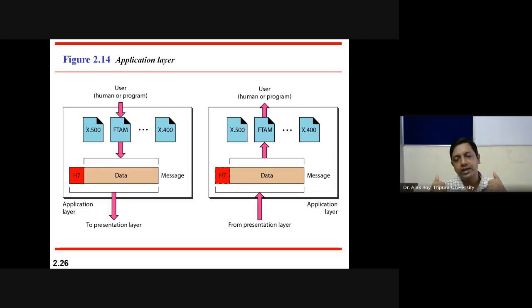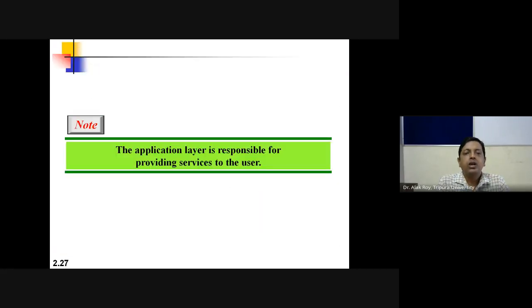At the receiver side, the application layer accepts data from the presentation layer, removes H7, and the data is delivered to the user or program using the computer in the form of different applications. So the application layer is responsible for providing services to the user.